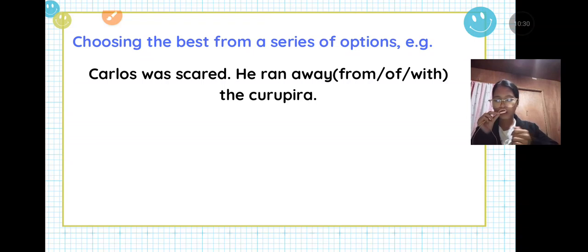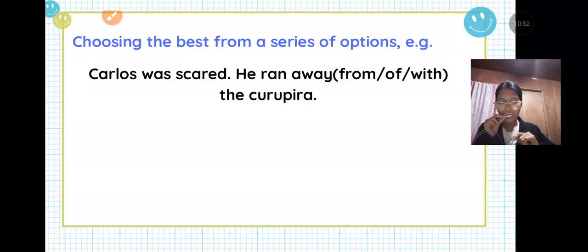So the creature is very, very scary. Its physical features are very scary, so he can't run with the Coropera. He was so scared of it. So, this is already no.